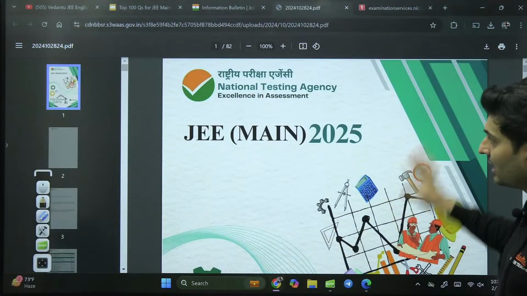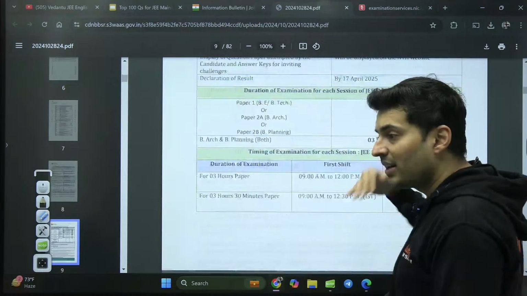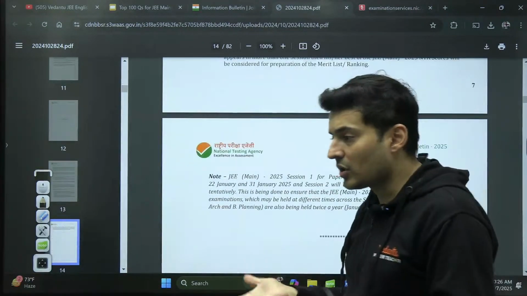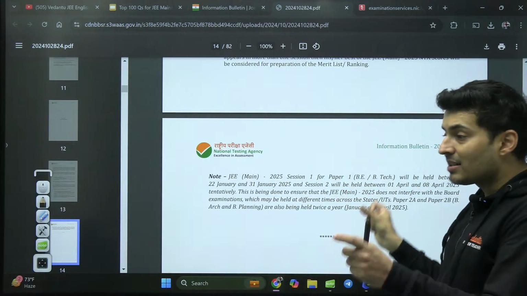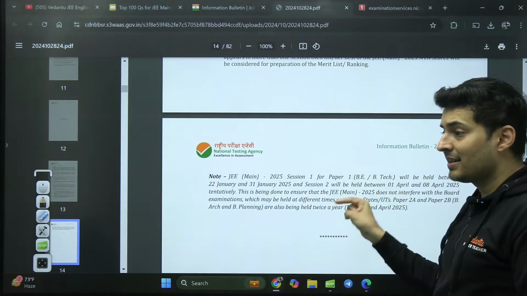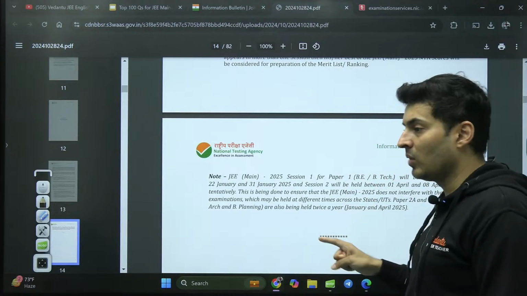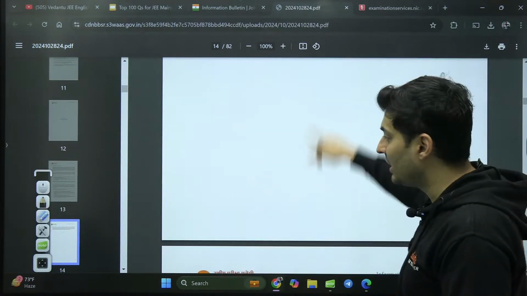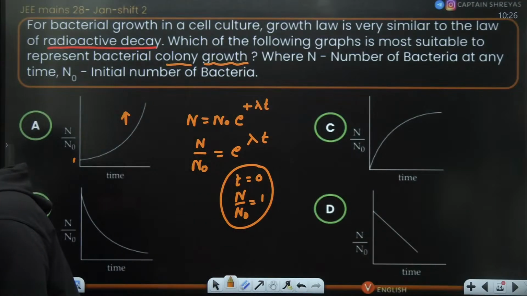Over here, they have mentioned what they are going to do for every single thing. If the question is dropped, then everybody gets the marks. If it is not dropped, but there is some problem in the answer, two answers are correct, or all four answers are correct, then what are they going to do? All those conditions they have mentioned in the brochure. Please go through it, gaming brothers. All right, let's go to the next question then.